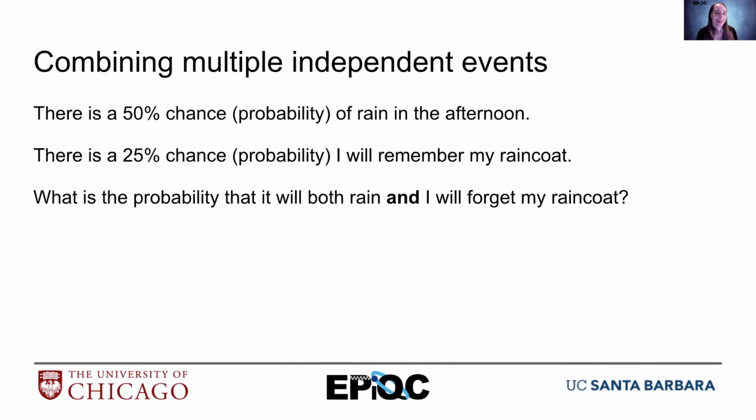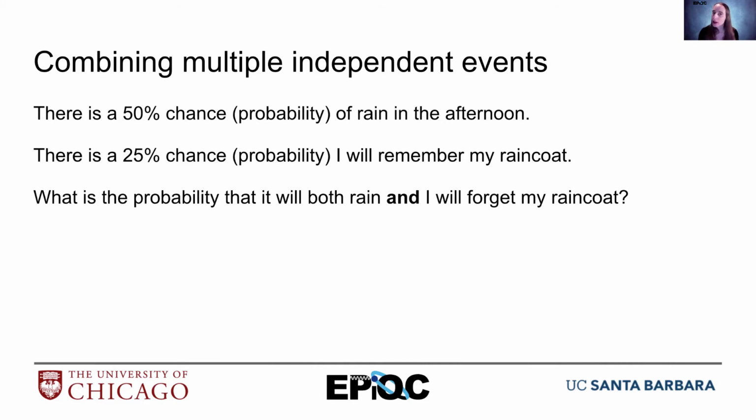So let's take this as an example. Let's imagine that there's a 50% probability of rain this afternoon. And unfortunately, there's only a 25% probability that I will remember to bring my raincoat, because that's just the way I am. So the question is, what is the probability that it will both rain and I will forget my raincoat?